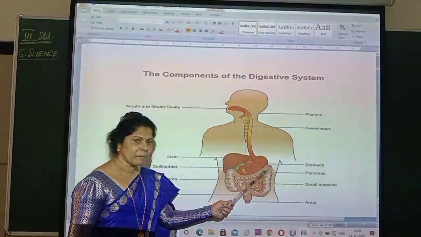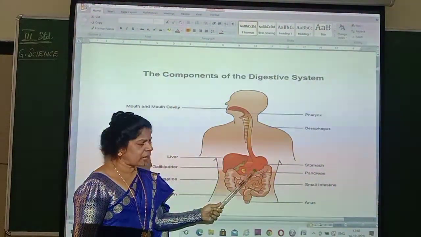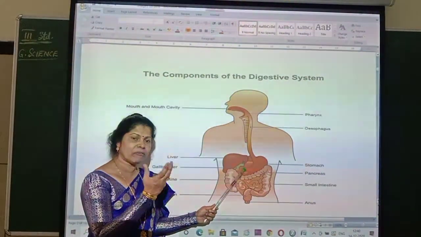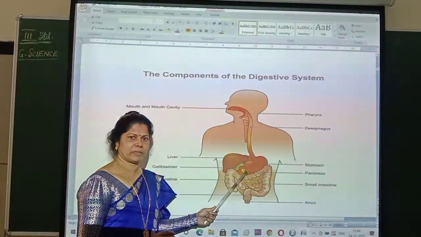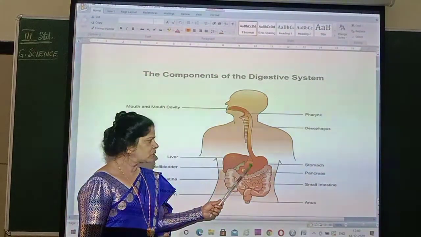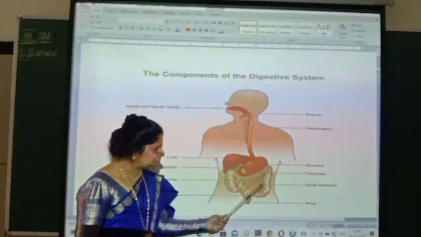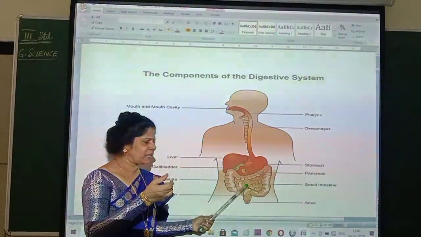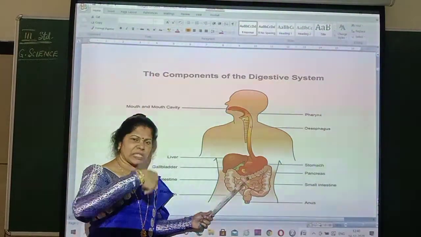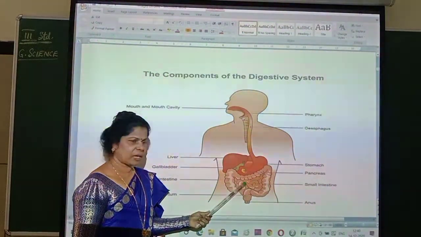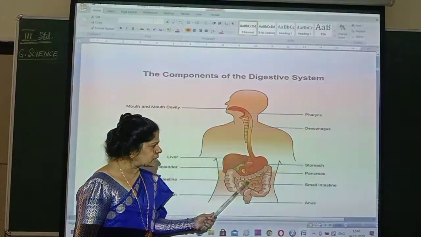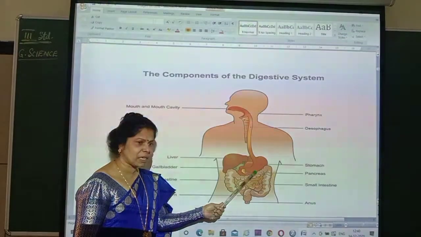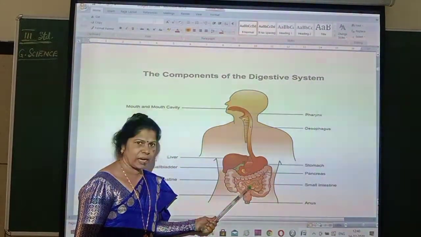Understood? Then, when all these things happen, there is complete digestion of food in the stomach. When all this happens, there are certain food materials that will not get digested. They will never get digested. So what happens from there? You can see here inside small pipe-like structures, or tape-like structures which are fully rounded. Can you see here? This is called the small intestine, this inner part. So the undigested food from the stomach will come to the small intestine.